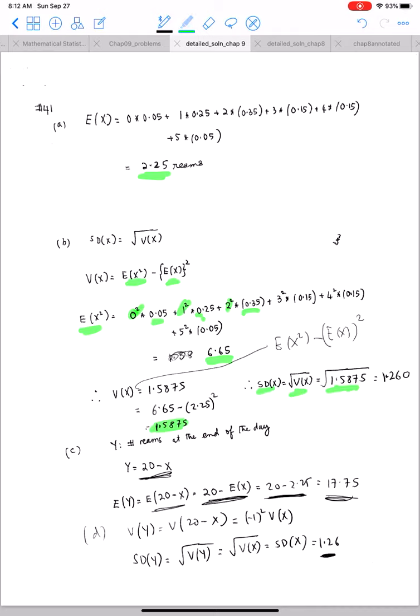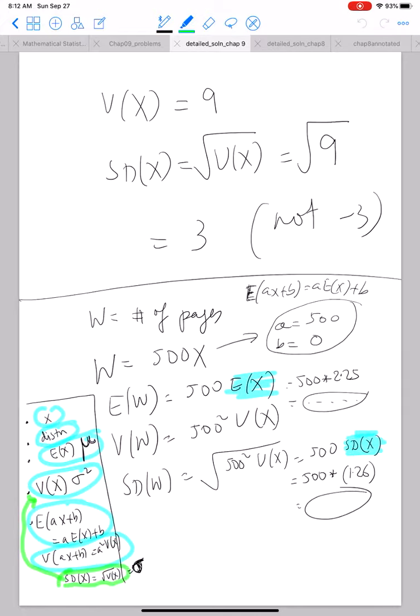The expected value of x square is 6.65. The expected value of x, whole square, is 2.25 square. So we have 6.65 minus 2.25 square, which gives me 1.5875. The standard deviation is the square root of that, which is 1.260.